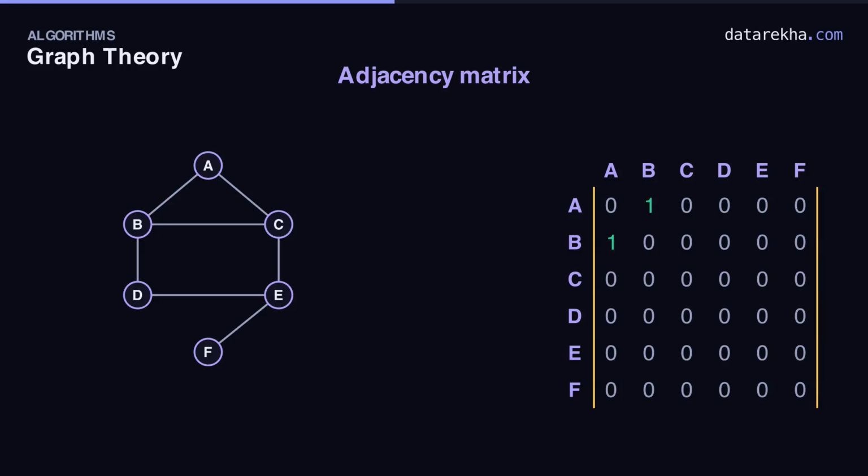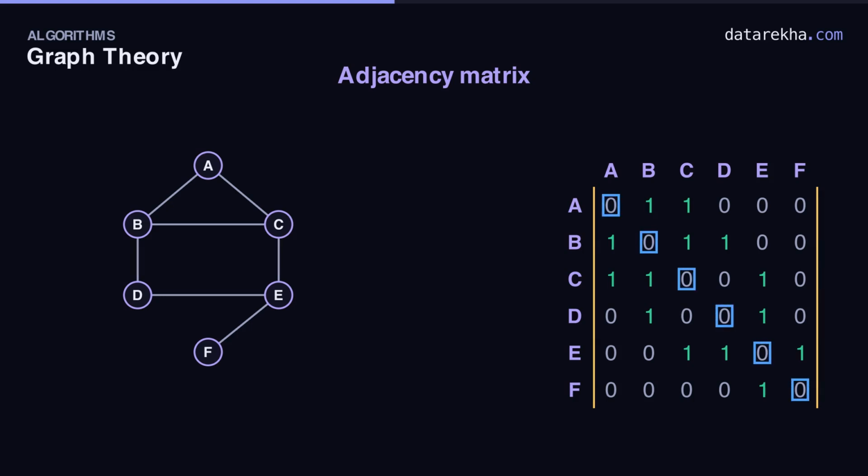Take edge A, B. Set row A, column B to 1, and because the graph is undirected, row B, column A becomes 1 too. The matrix will be symmetric. Edge A, C. Light up AC and CA. Edge B, C: BC and CB. Edge B, D: BD and DB. Edge C, E: CE and EC. Edge D, E: DE and ED. And edge E, F: EF and FE. Every edge is now a pair of ones, mirrored across the diagonal.